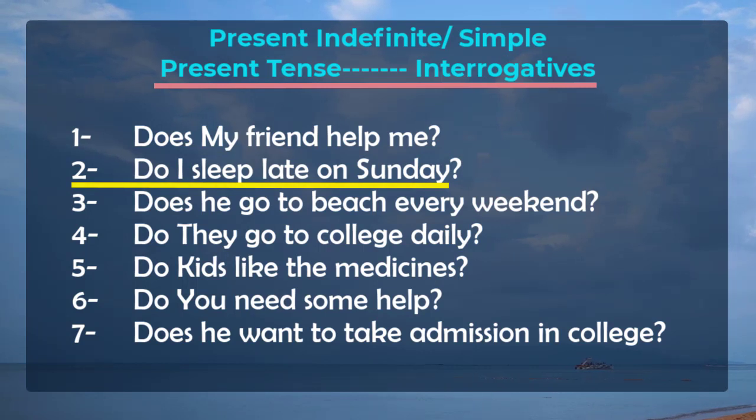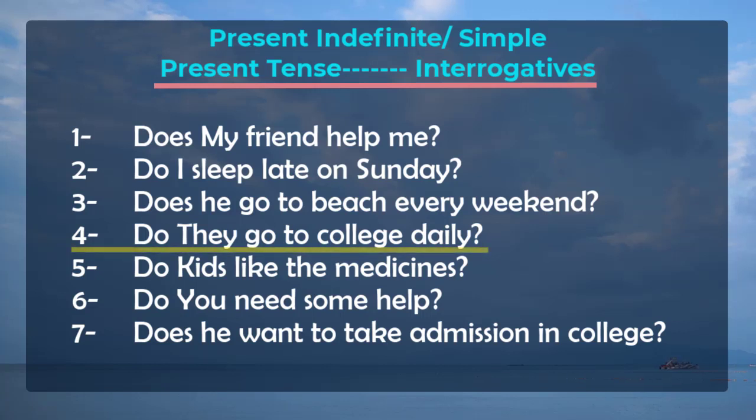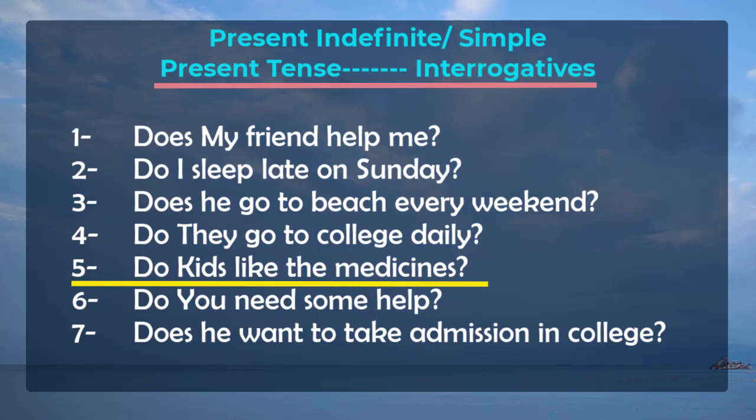Sentence number 2. Do I sleep late on Saturday? Sentence number 3. Does he go to beach every day? Because goes is there, so we are using does and we will skip s and es from the verb. Sentence number 4. Do they go to college daily? Sentence number 5 is: do kids like the medicines?